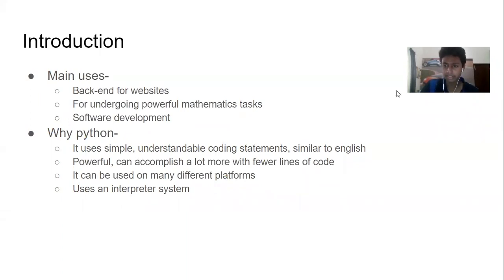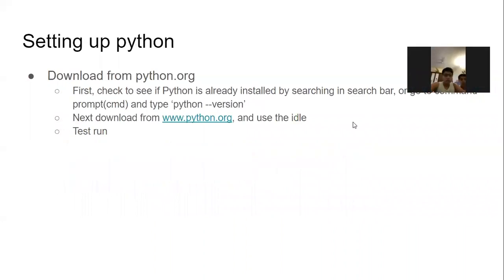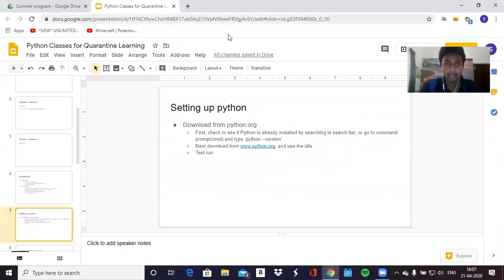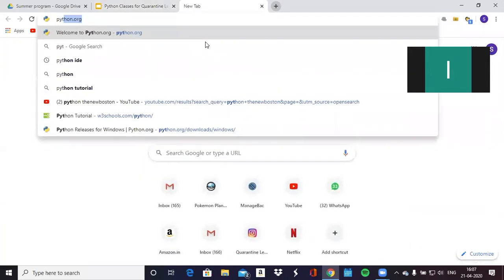Everyone following? Everyone can hear me? Yeah. Okay, great. So next we're gonna go to python.org. Can everyone open a new tab on Google Chrome? Everyone have Google Chrome on their laptops? Okay, right? Everyone can just open python.org.